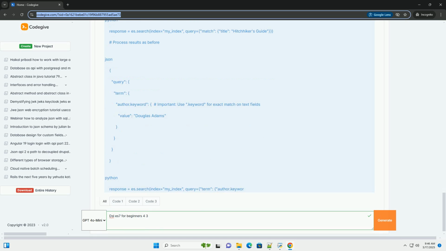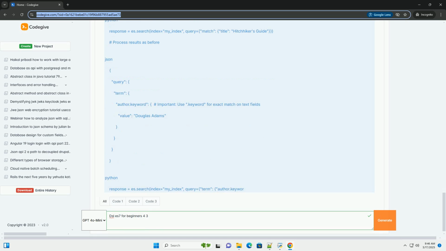date_histogram aggregation, time series analysis. The date_histogram aggregation groups documents by time intervals. This is essential for time series analysis, such as tracking website traffic over time or analyzing sales trends.